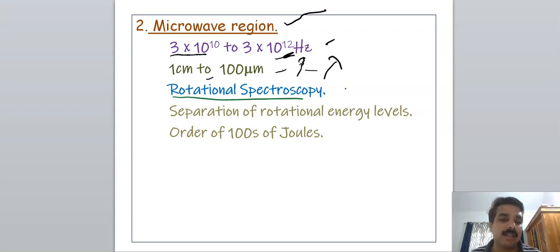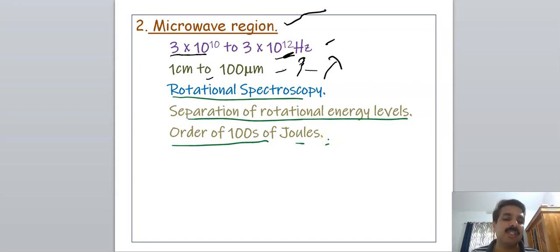Rotational energy levels are actually in the microwave region, and the separation of rotational energy levels is of the order of hundreds of joules, and thus the energy of the microwave region is in this range.